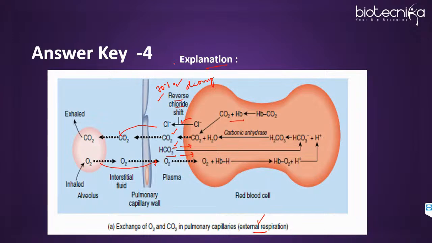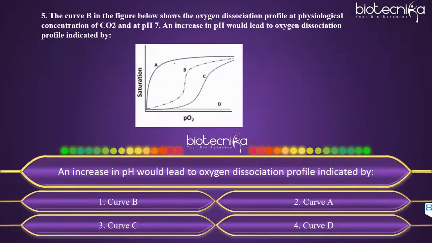Okay, so let's move ahead and see the next question. The curve B in the figure below shows the oxygen dissociation profile at physiological concentration of CO2 and at pH 7. An increase in pH would lead to the oxygen dissociation profile indicated by which curve? So this is based on the oxygen saturation curve. In respiration you can see a lot of graph based questions are also asked. So this is the graph that they have given, and the question is: an increase in pH would lead to the oxygen dissociation profile indicated by which curve?